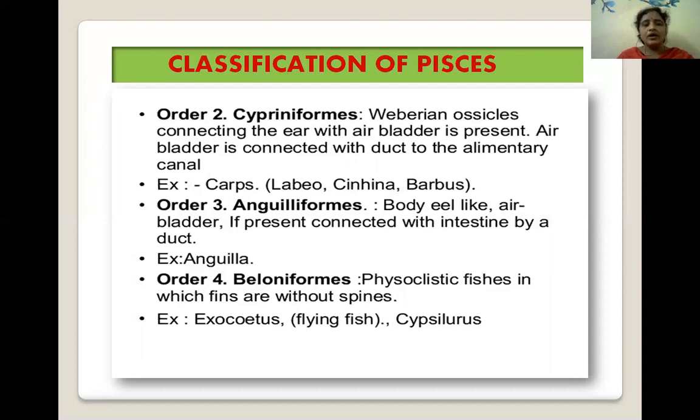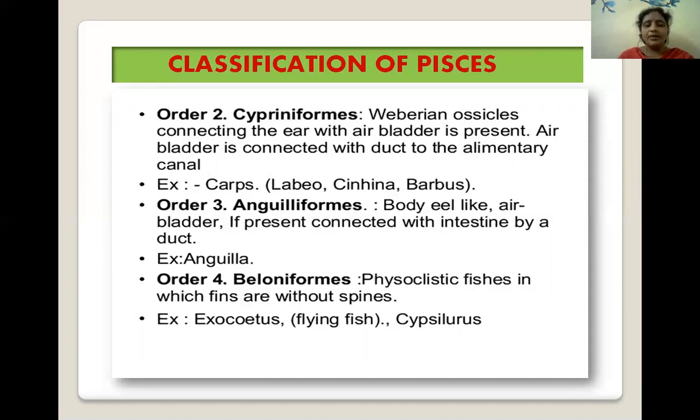Next, the third order is Anguilliformes. In these Anguilliformes, the body is eel-like. Air bladder is present in these animals, and if present, it is connected with the intestine by a duct. The example includes Anguilla.